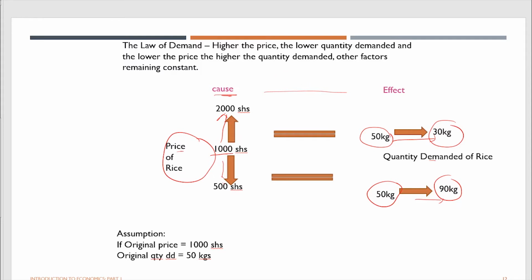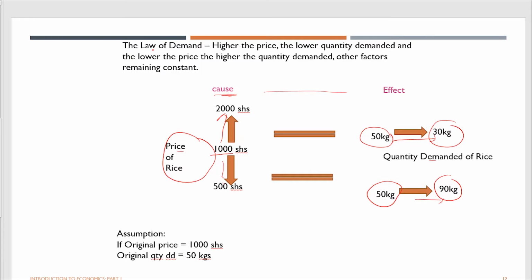So this is the law we're talking about. The law of demand states that the higher the price, the lower the quantity demanded, and the lower the price, the higher the quantity demanded, other factors remaining constant. So that's one of the big laws in economics.